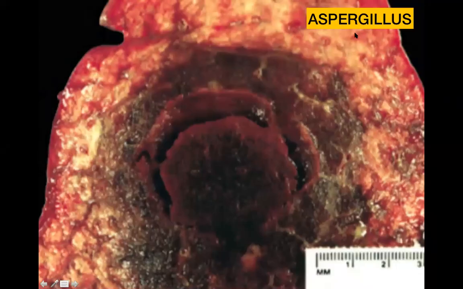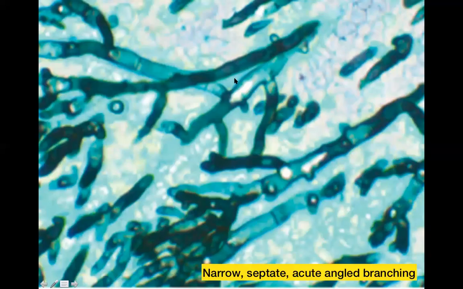The next organism that we are going to look at is Aspergillus, and the gross morphology is a target lesion. So you can actually see that you have a kind of targetoid appearance to the gross morphology. And microscopically, you now have true hyphae. These are true hyphae. There are certain specific adjectives that help you identify this as possible Aspergillus.